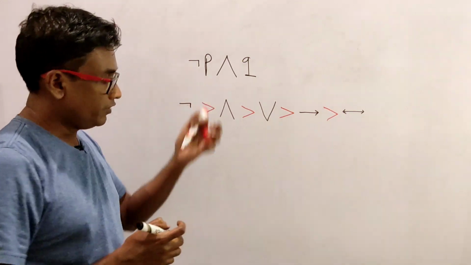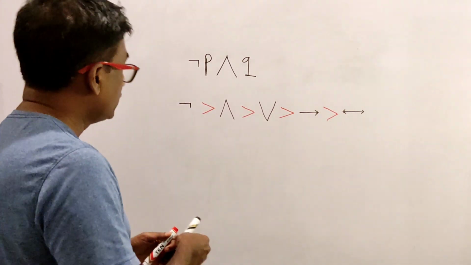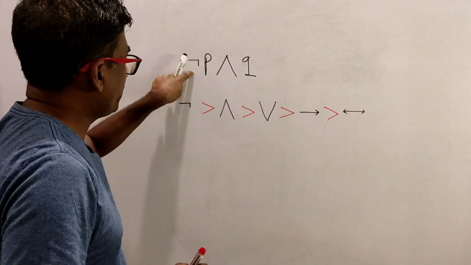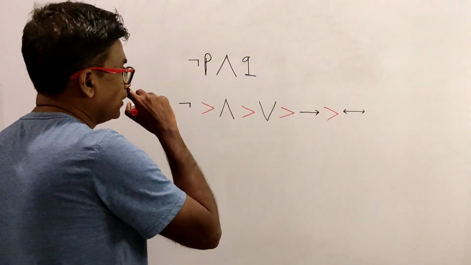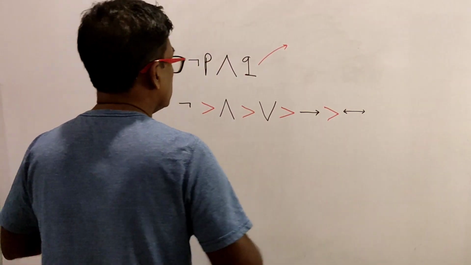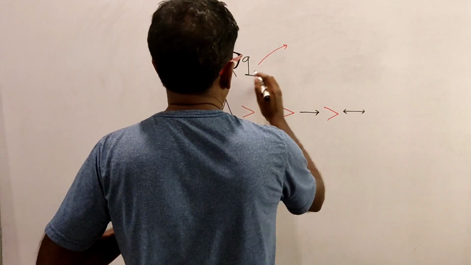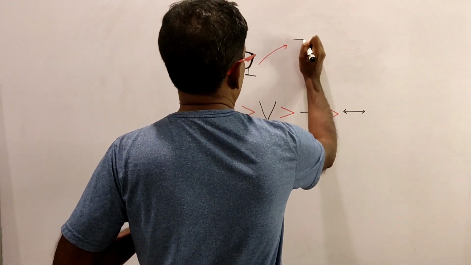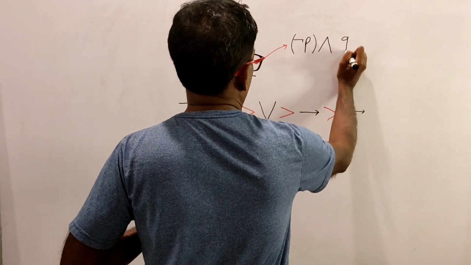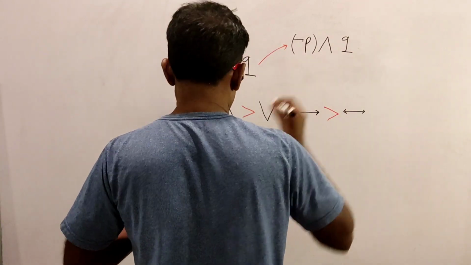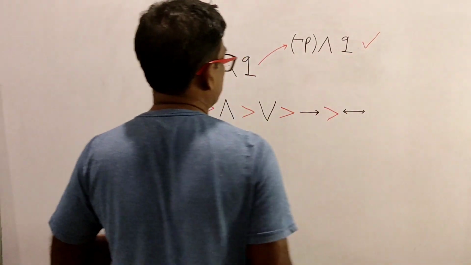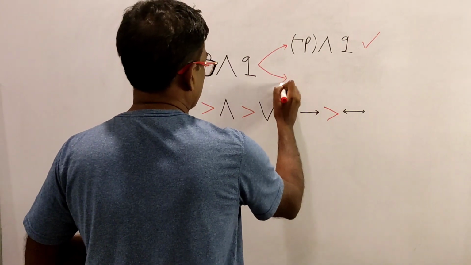Now there is this rule. Because of this rule, we know what this means. Now, we have to consider negation first. There are 2 operations; we have to consider negation first. So, what it really means is that this is the conjunction of not P and Q. This is what it means. This is the correct interpretation, not this.